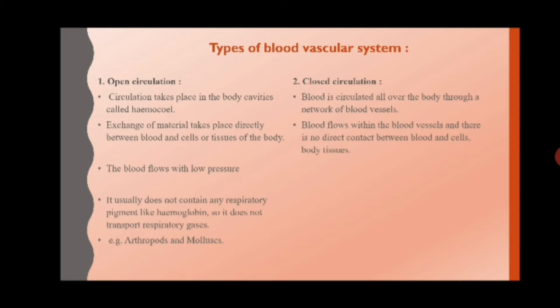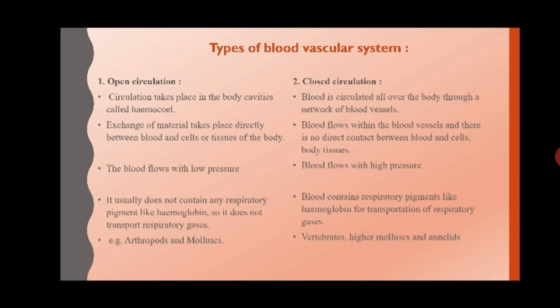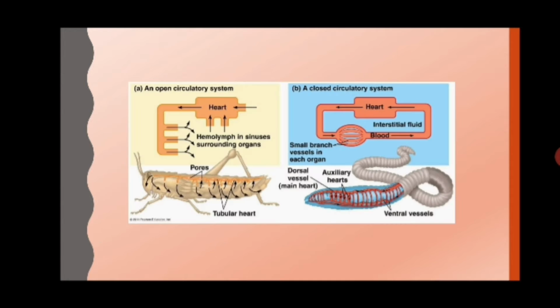The blood will flow with a high pressure because there is a pumping organ which leads to pressure in the vessels. It also contains a respiratory pigment like hemoglobin for the transport of respiratory gases. It is seen in vertebrates, higher mollusks, and of course human beings.